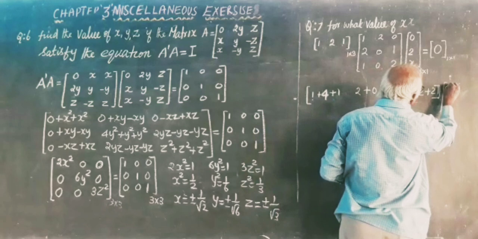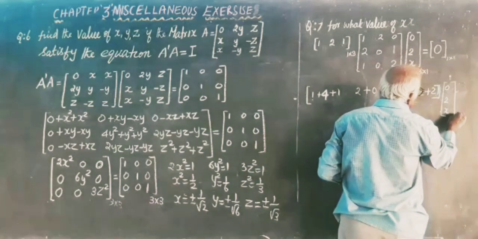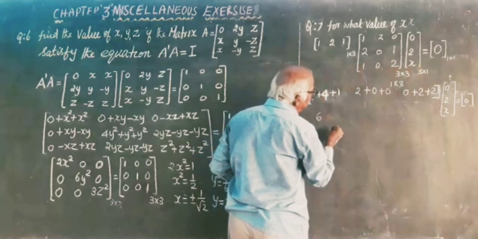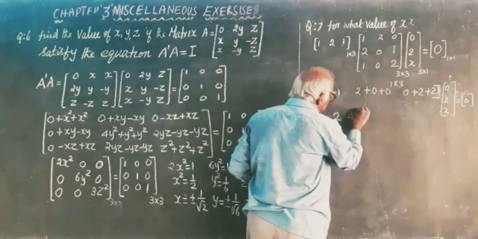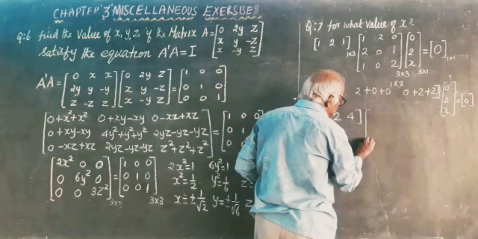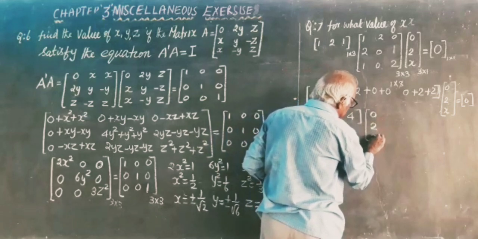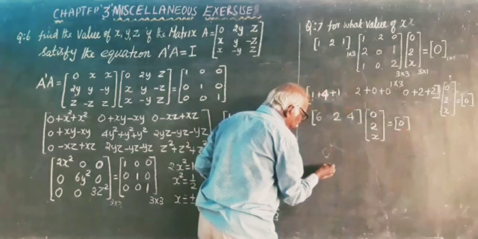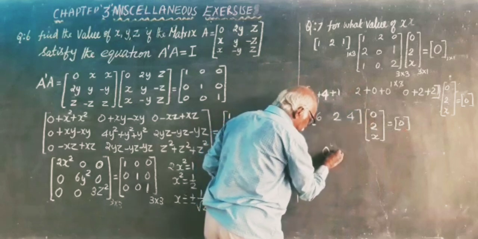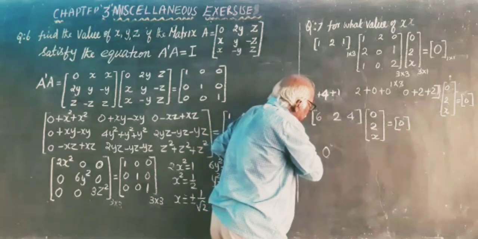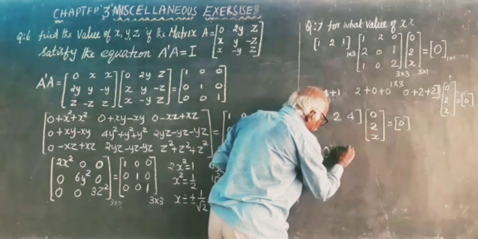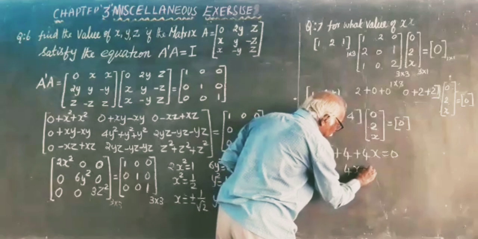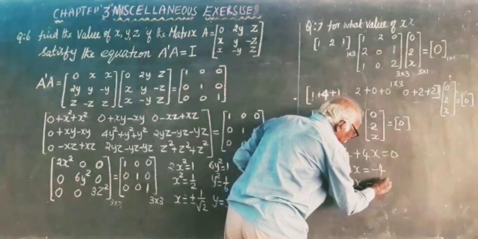Into 0, 2x is equal to 6, 2, 4 into 0, 2, x is equal to 1 by 1 multiply: 6 into 0, 0, 6 into 0, 0, plus 2 into 2, 4, plus 4x is equal to 0. 4x is equal to minus 4. x is equal to minus 4 by 4.